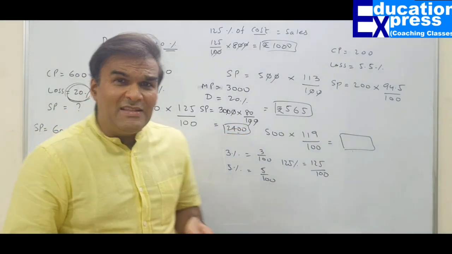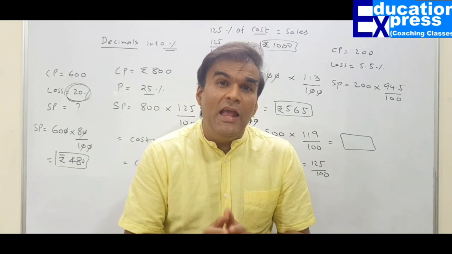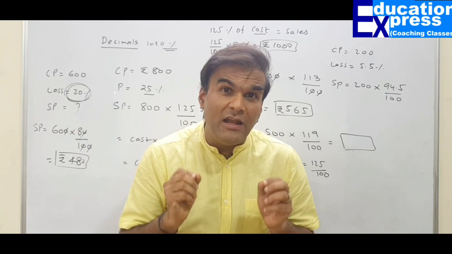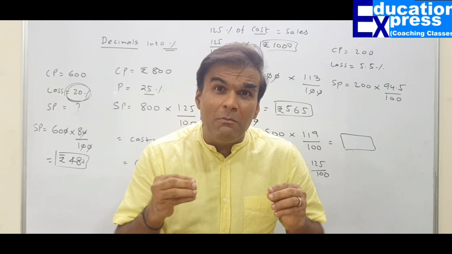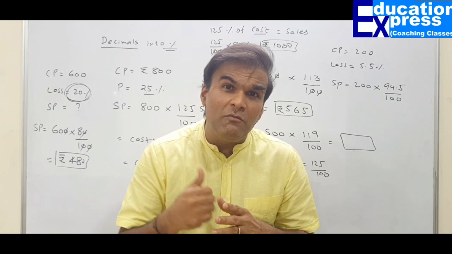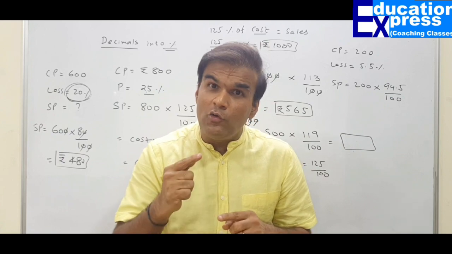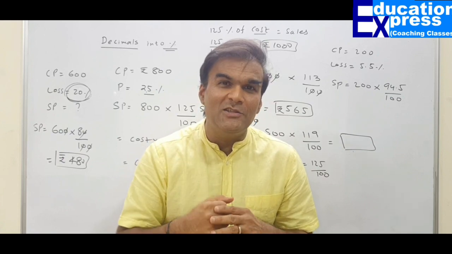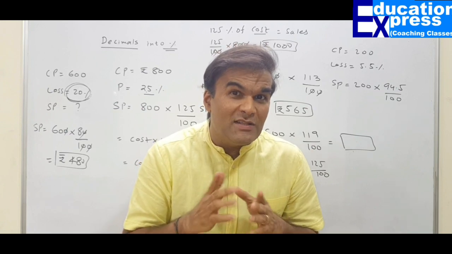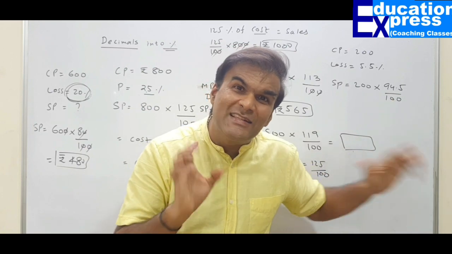This is a very simple criteria of finding out the percentage, applying the percentage while doing the question on profit and loss. We are starting with the basic thing. The first thing that we did was how to find the percentage of marks. We know how to convert a fraction into percentage. We know how to convert decimal into percentage. We also know now how to find out discount. See, we did a concept of loss, but the same concept can be applied in discount also.